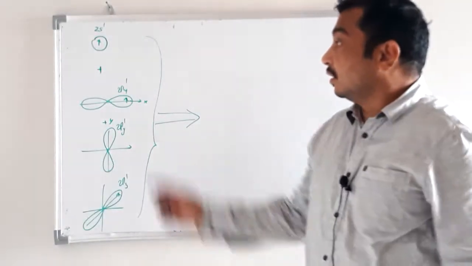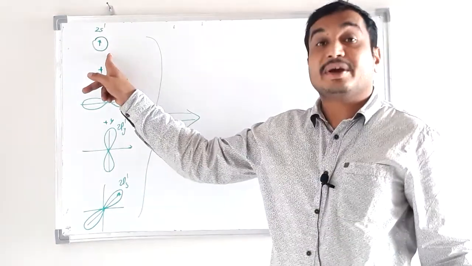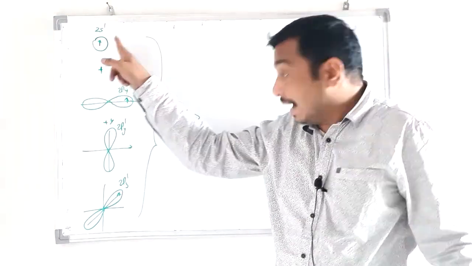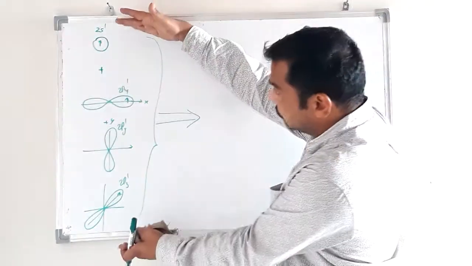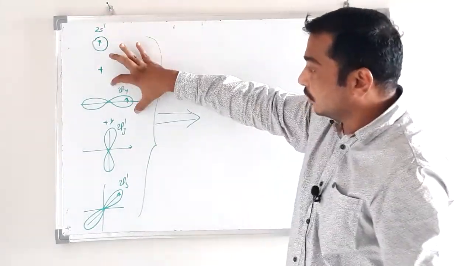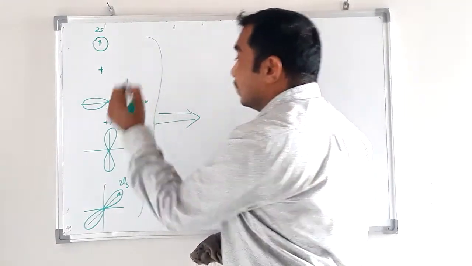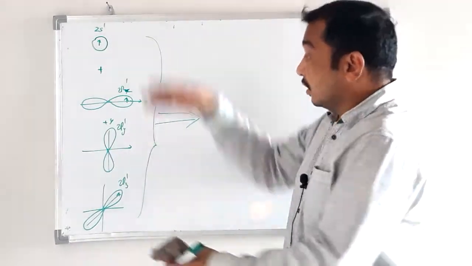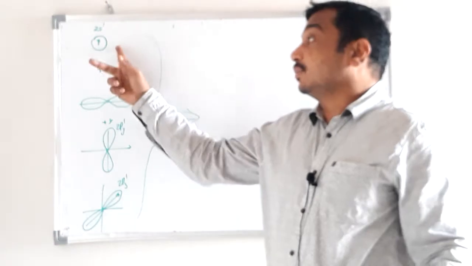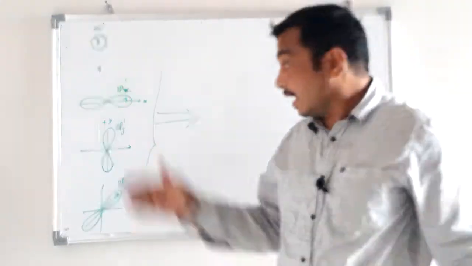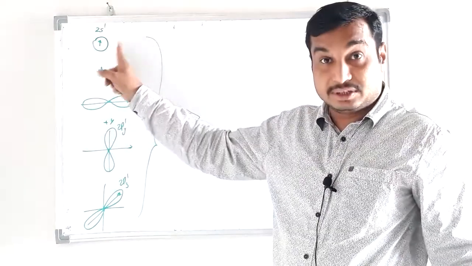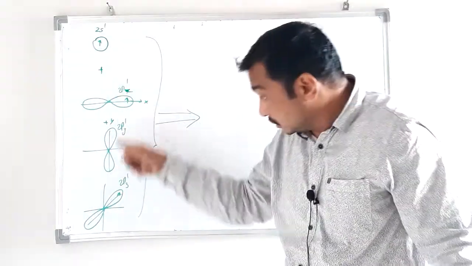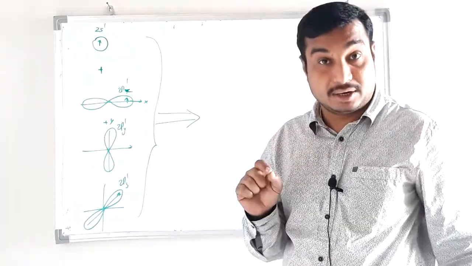Among these 4 orbitals, one of the orbitals is of S type, spherical, and the remaining 3 are P type, dumbbell shaped.